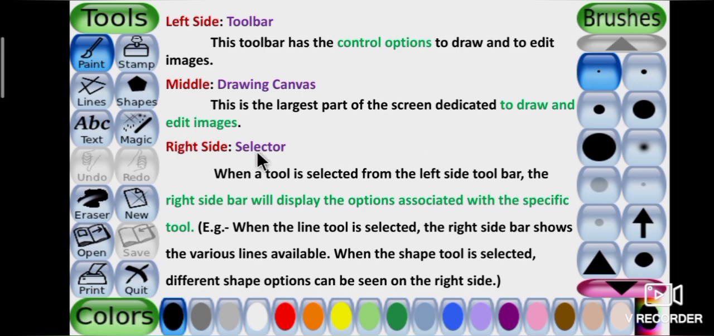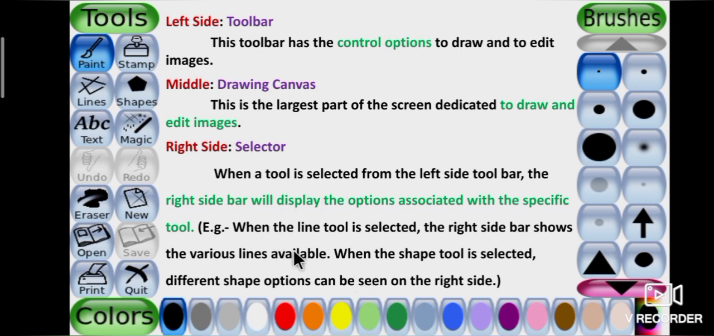Next one, the selector. The selector is present on the right side. When a tool is selected from the left side toolbar, the right side bar will display the options associated with the specific tool. Example, when the line tool is selected, the right side bar shows the various lines available. When the shape tool is selected, different shape options can be seen on the right side.